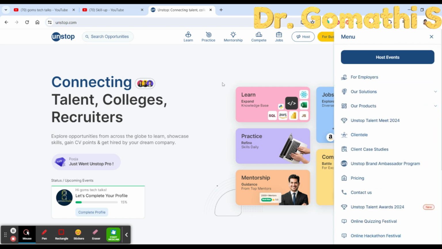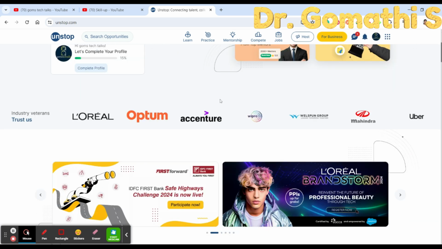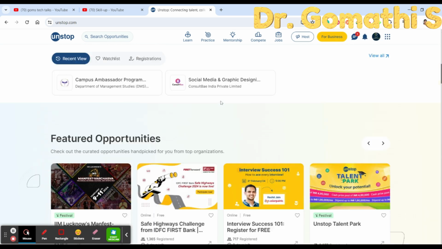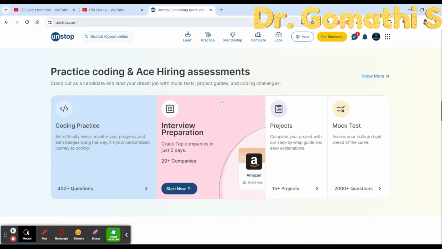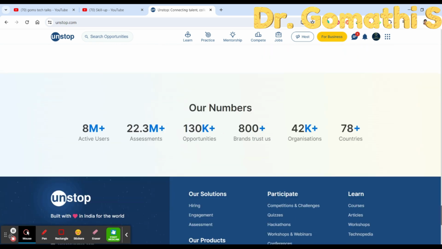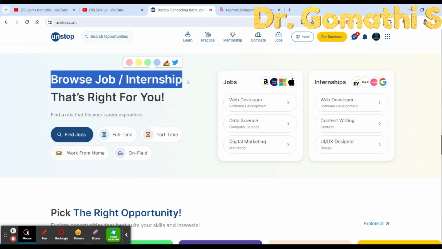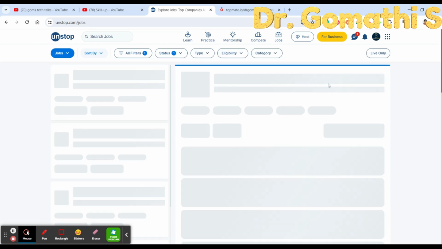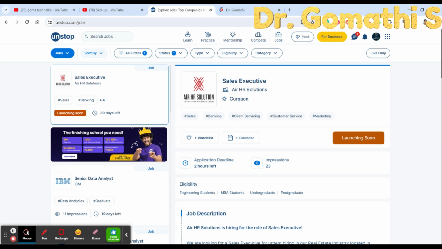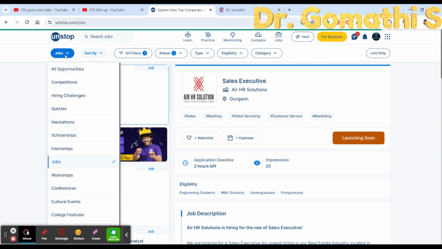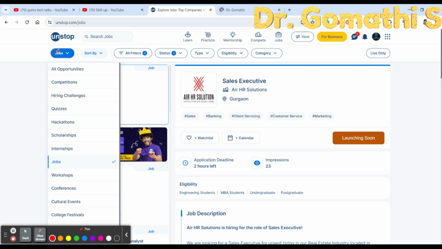Once you click here, you can see that you have lots and lots of opportunities available here. As an internship also, you can do it from here. Once you scroll down, you can see "browse job or internship that is right for you." Click here, find job. Here you can see internships as well. Once you click here, it will show you search for jobs. You can click on this particular jobs drop down, and you can search for various things like competitions, quizzes, hackathons, jobs, internships, and anything.